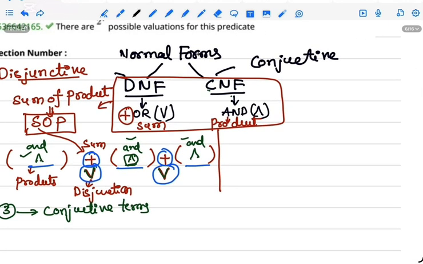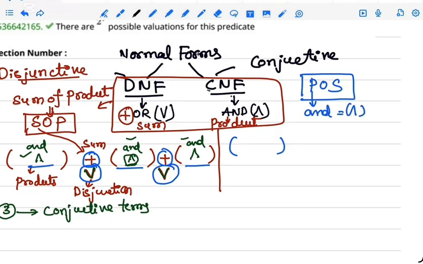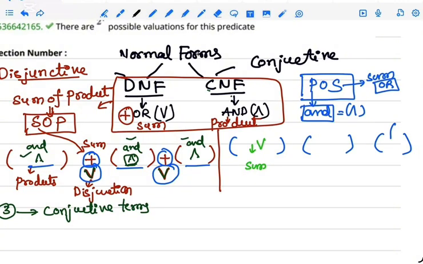Whereas in CNF, it is a product of sums, POS. Here the product means AND gate, and inside the brackets is OR. Sum means OR gate. You can remember like this: sum is OR gate, product is AND gate.